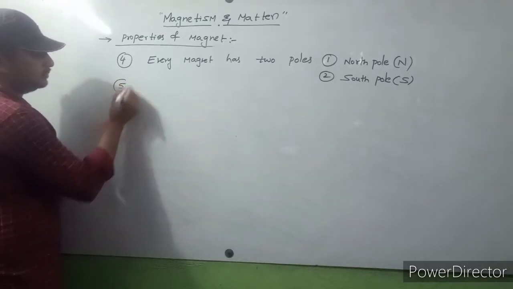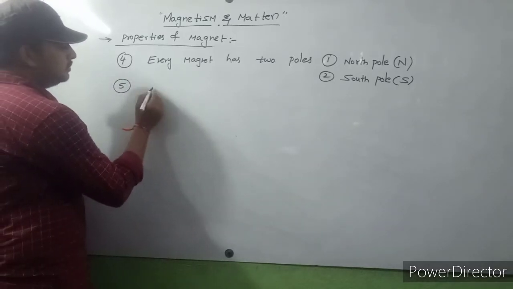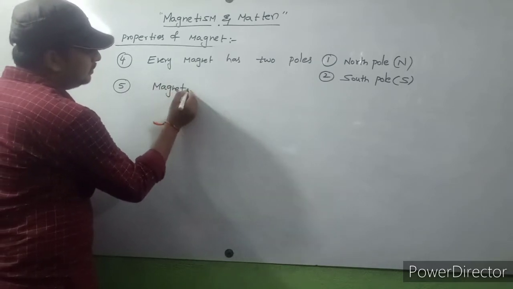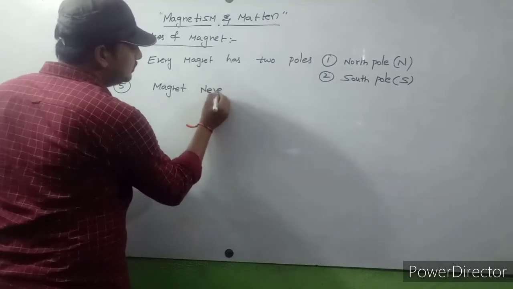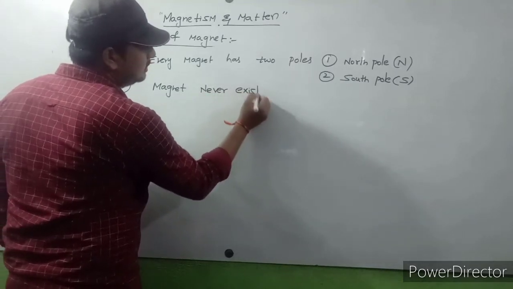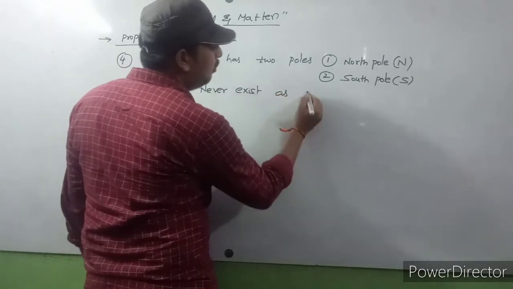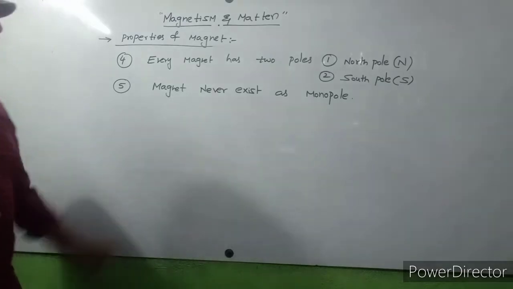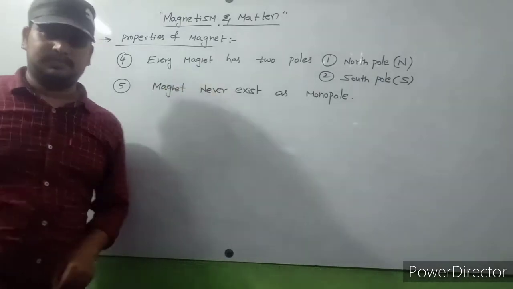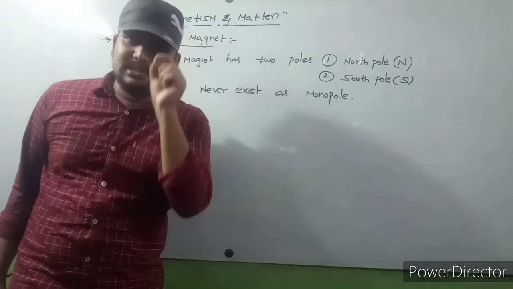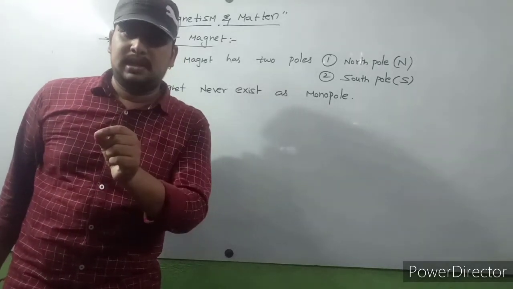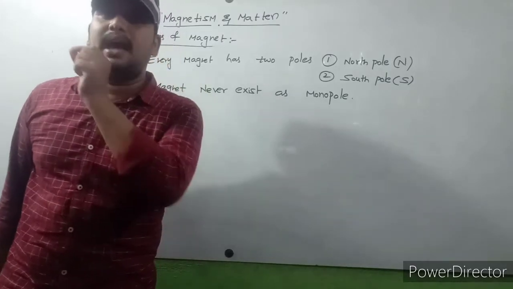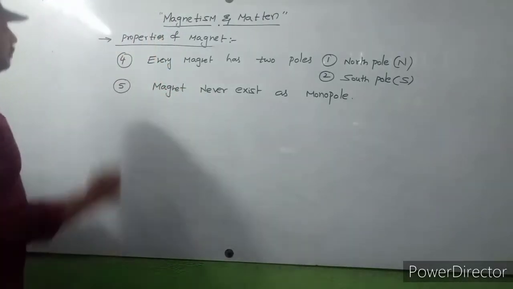Next, fifth property. Magnet never exists as monopole. Magnet never exists as monopole. So every magnet must contain two poles. If you consider any magnet, it must contain two poles. Never exists as monopoles. Okay. So this is the fifth property.